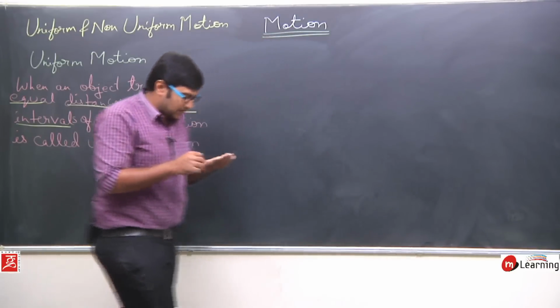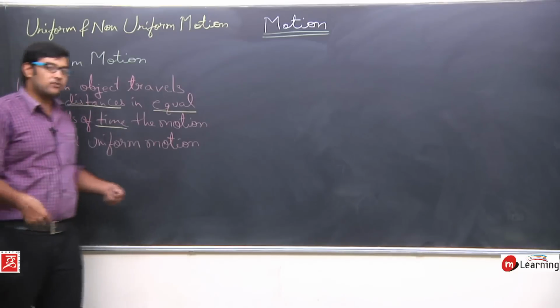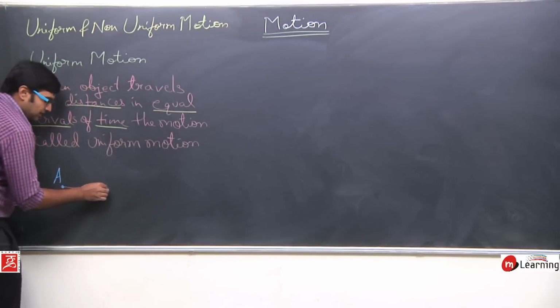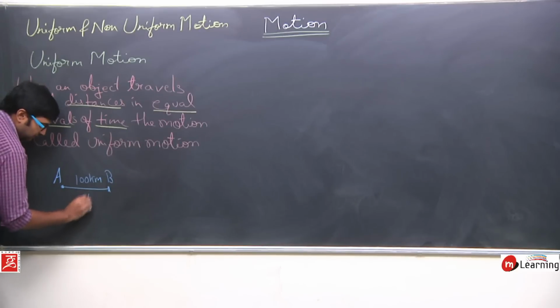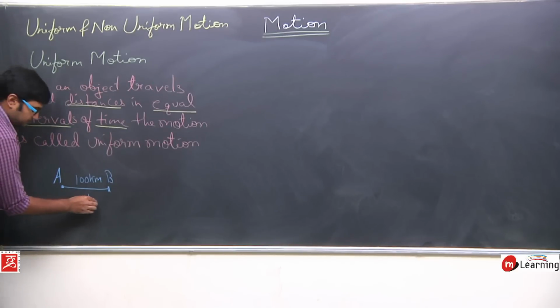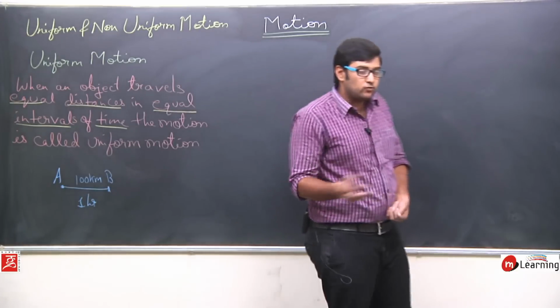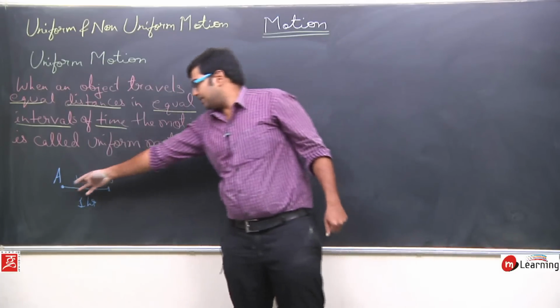Let's see this. Let us say I am driving a car from point A. I started my car from point A and moved to point B, which is 100 kilometers away from A, in 1 hour.